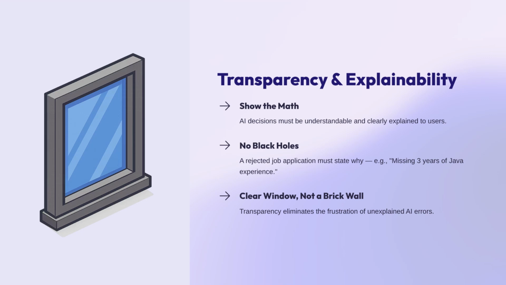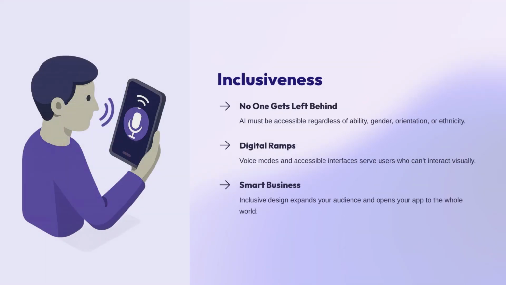So now that we've mastered the idea that we are responsible for our AI's behavior, you might be wondering how we make sure our apps work for everyone, including people who might be blind or have trouble using a mouse. Well, that brings us right into our next step, which is inclusiveness. Let's dive into inclusiveness. The formal definition describes inclusiveness as the design of AI systems that empower and engage everyone, regardless of physical ability, gender, sexual orientation, or ethnicity, by ensuring accessibility and usability for all. To put it very simply, it is no one gets left behind.